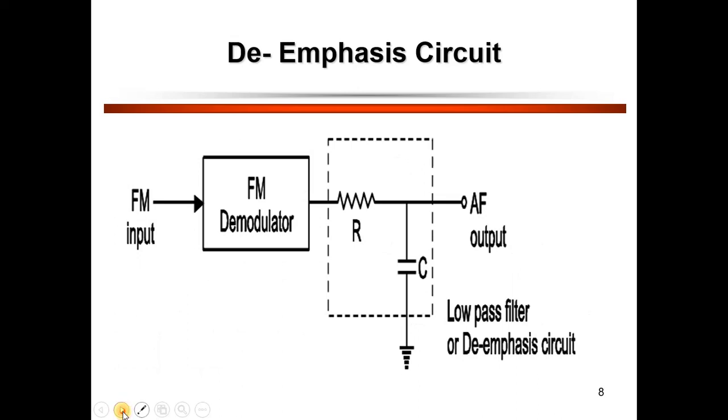Looking at this one, this is a diagram of the de-emphasis circuit. The compensation of the boosted frequency at the receiver is called de-emphasis. The process of de-emphasis is done after the demodulation on the receiver side. After the demodulator, we have an RC circuitry which works as a low pass filter. The boosted signal is attenuated at the receiver with the same factor with which it is boosted.